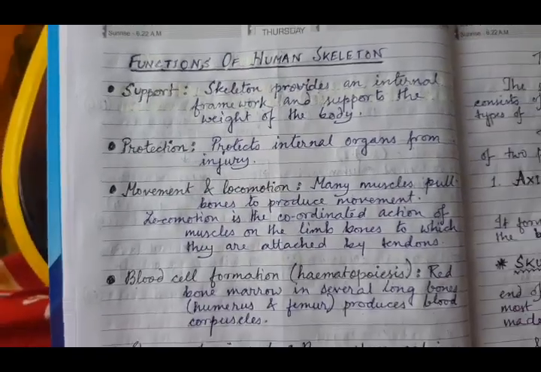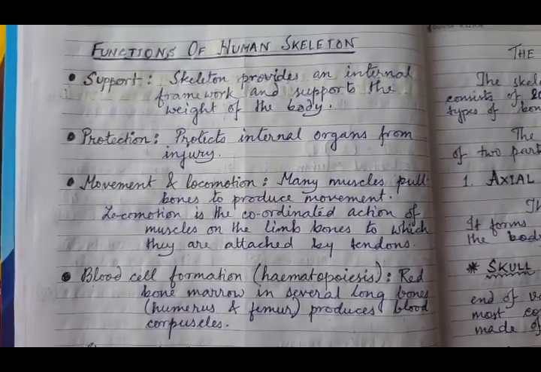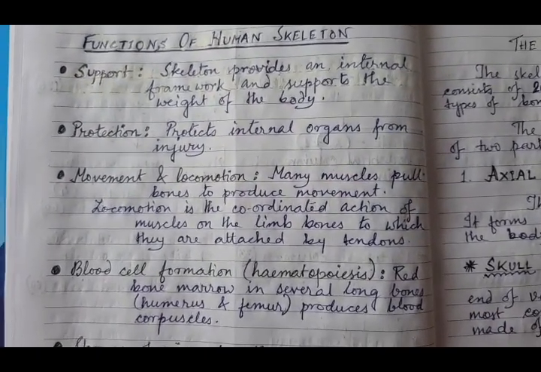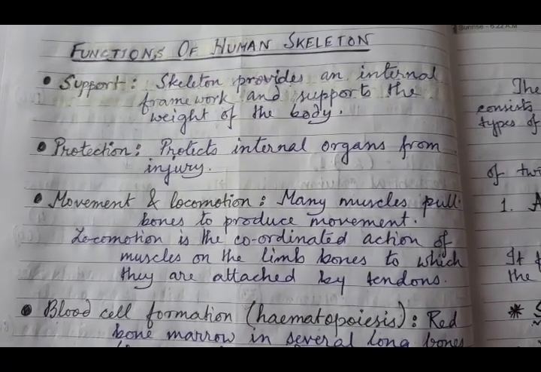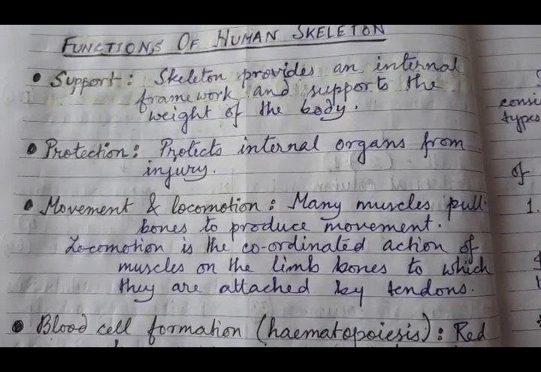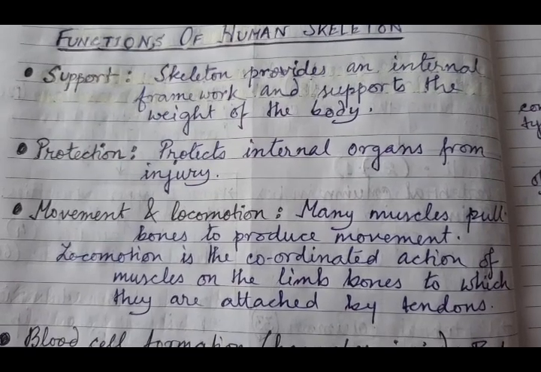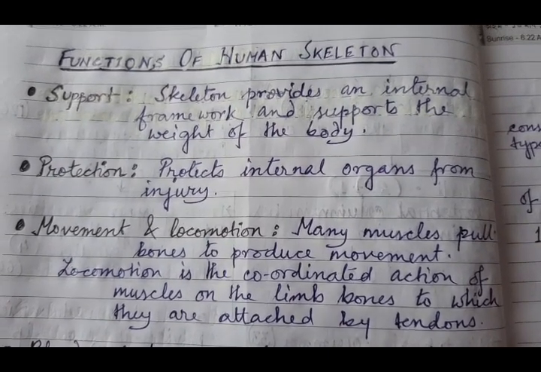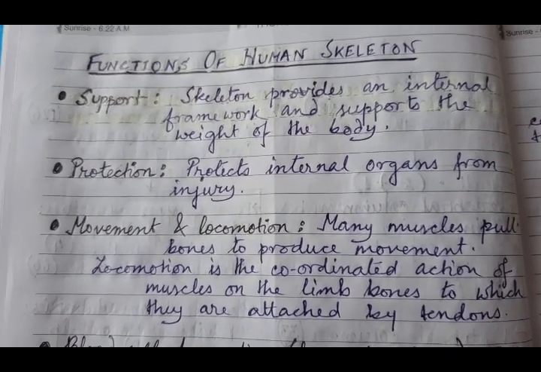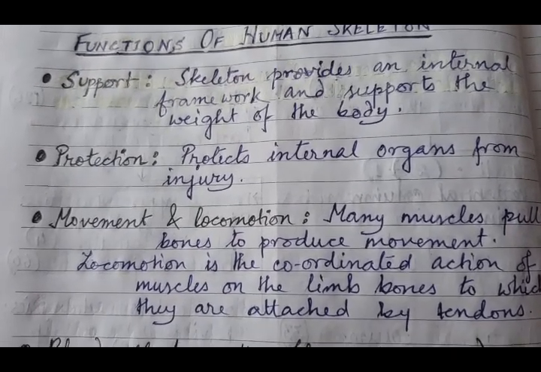Then we will have a glance at the functions of our skeletal system. The first one, as we said, is that it acts as a support system. It provides support to the internal organs, as well as a framework for our body.